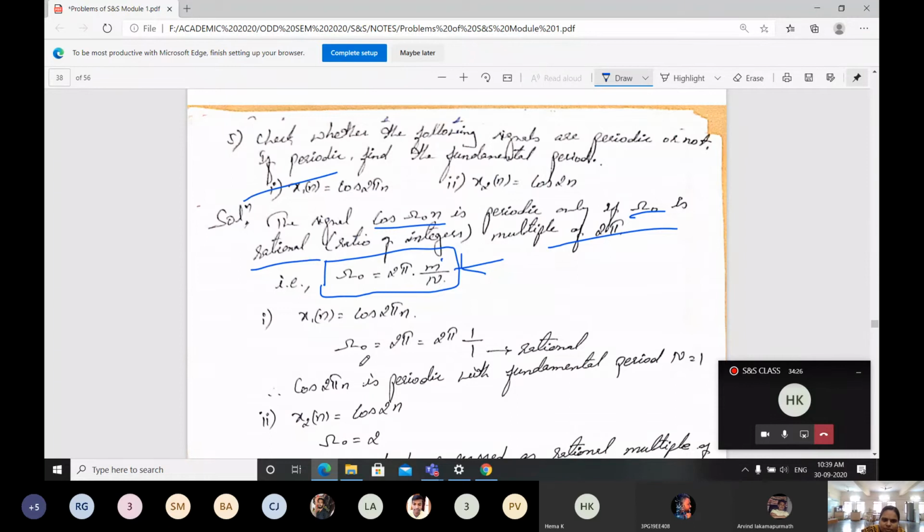First we will go with the first problem, that is x1 of n is going to be cos 2 pi n. Omega naught is going to be taken as, this is our omega naught, 2 pi. How can I write this 2 pi? 2 pi 1 by 1.